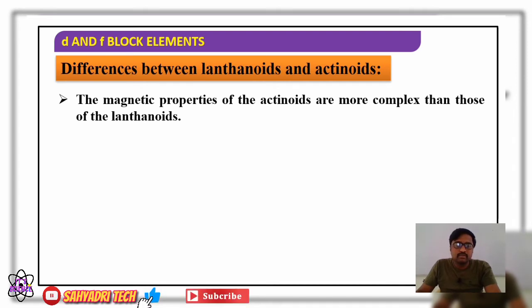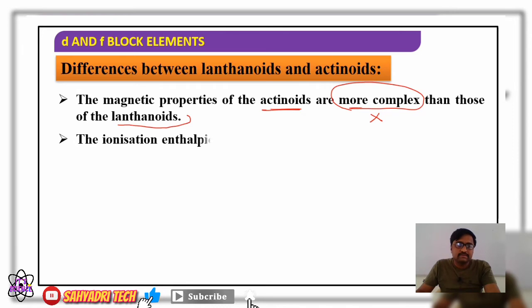We said both show paramagnetism, but the magnetic properties of actinides are more complex than those of lanthanides. Paramagnetism of lanthanides can be easily explained, but what about actinides? It cannot be easily explained. There is more complexity in the paramagnetism exhibited by actinides. This is one difference.